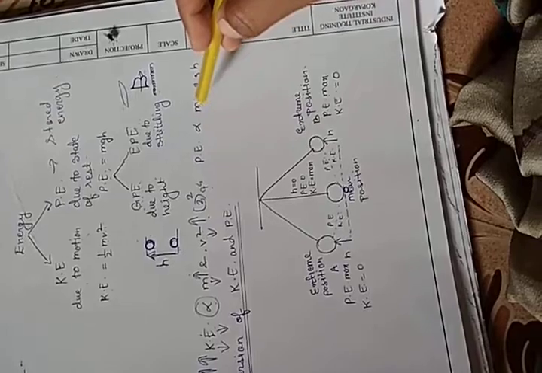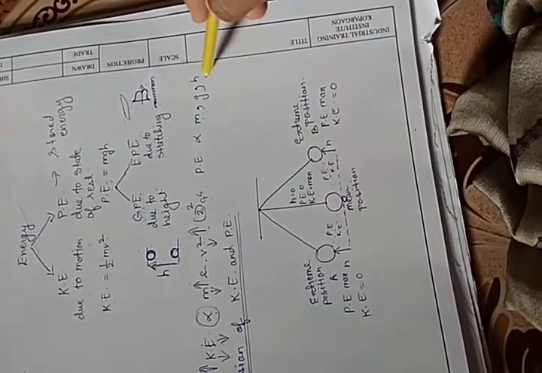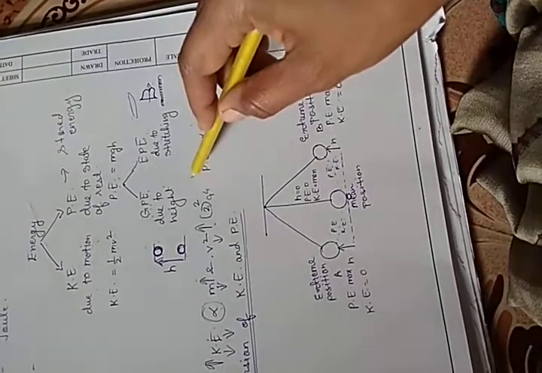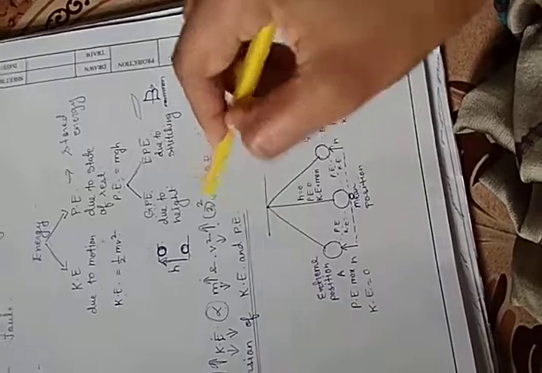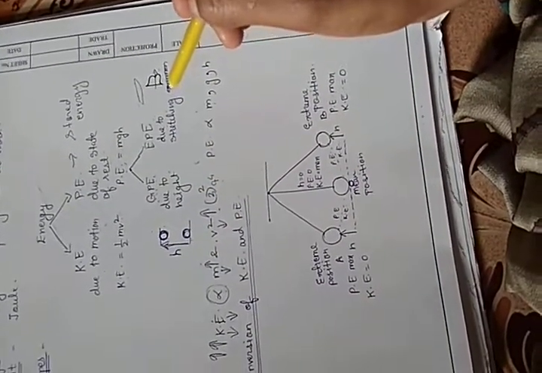Potential energy depends on mass, the gravitational field and the height to which it is raised. So ये सब बढ़ गया, मास बढ़ गया, PE बढ़ेगा, हाइट बढ़ गया, PE भी बढ़ेगा. So this is how they are interrelated to each other.